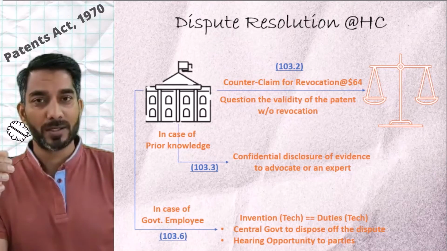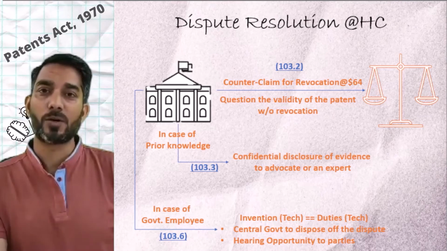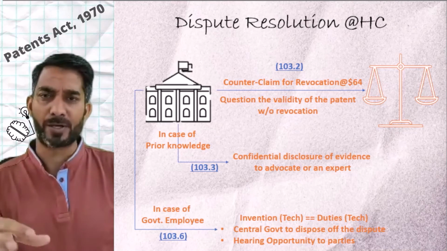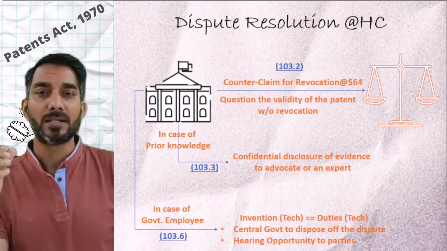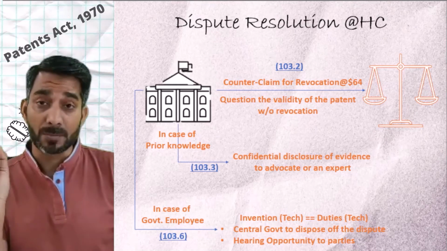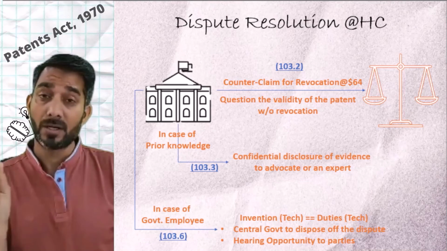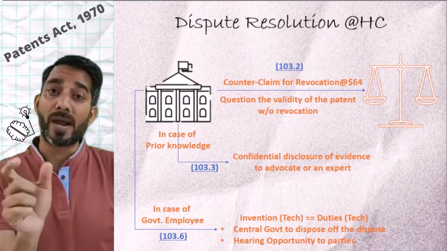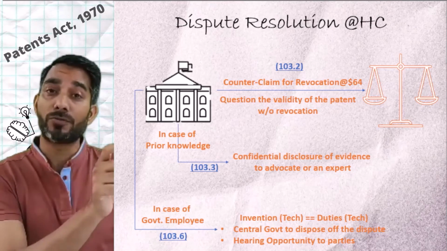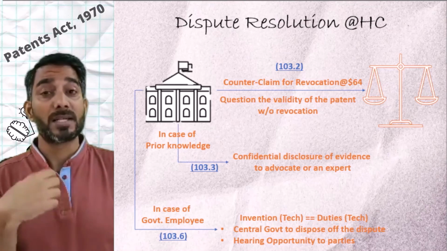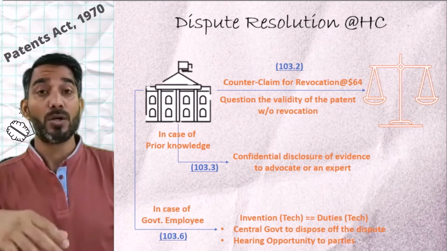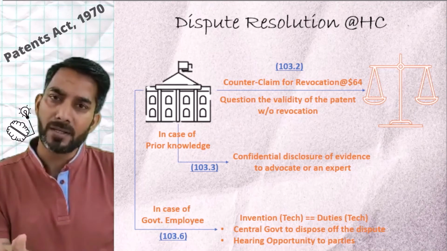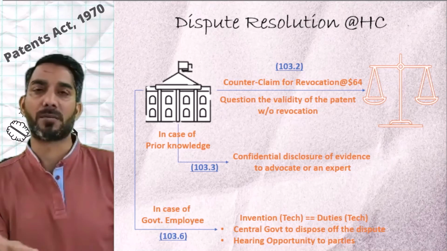Moving on, in case the inventor or the patentee was a government employee, of the central government or the state government or any government undertaking, and the subject matter of the invention relates to the work that the inventor did while he was an employee of the government, then the central government has the power to dispose of the disputes on its own while providing appropriate opportunities to the other parties.